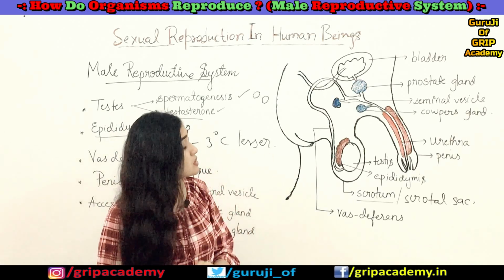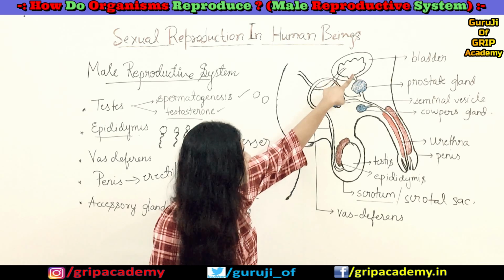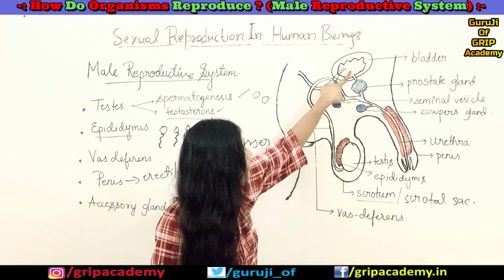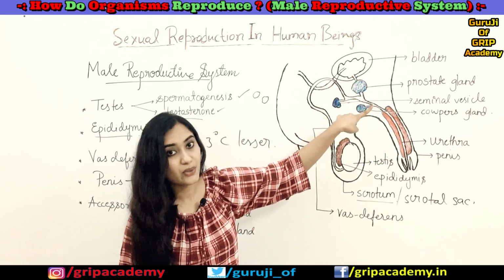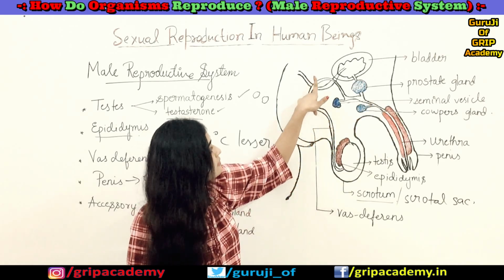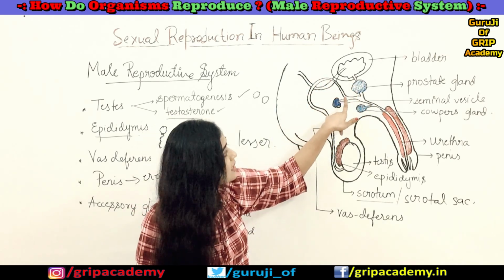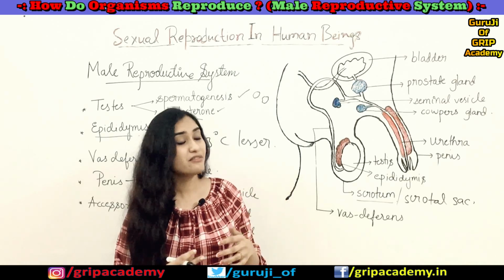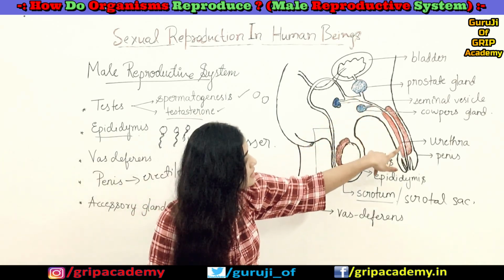Okay, and you can also see that the opening coming out from the urinary bladder and the vas deferens, both are combining, both are fusing to form what? The urethra.